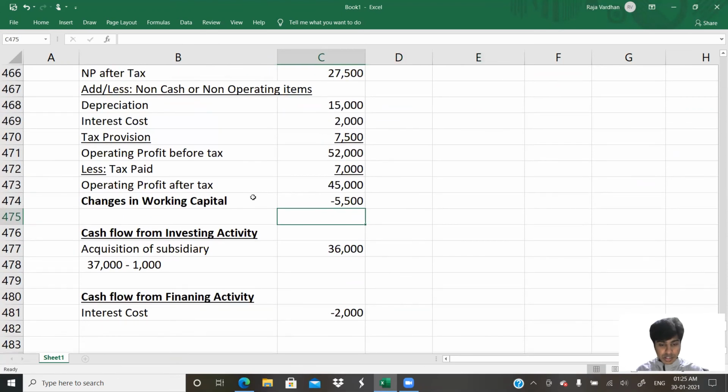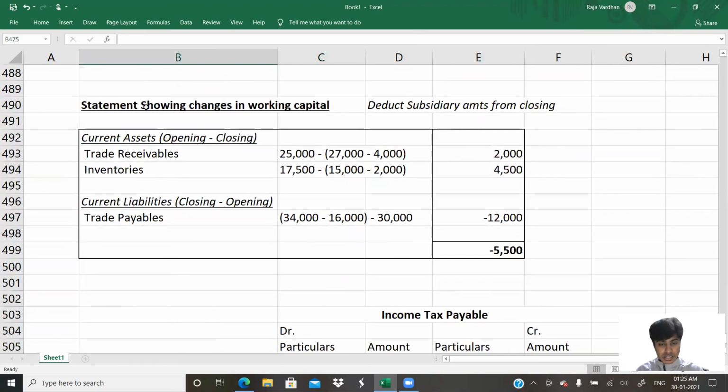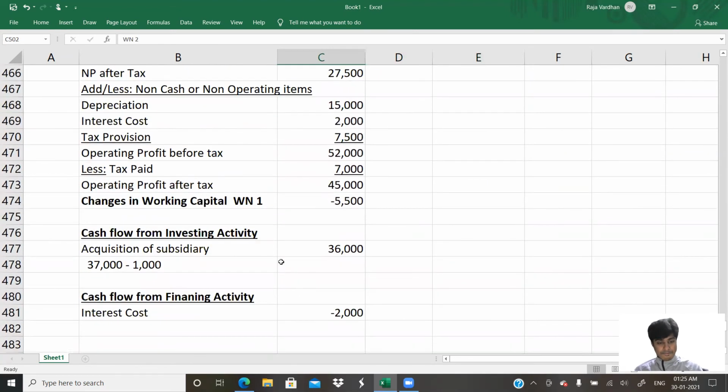And this I'll call my working note number 1. And this will be my working note number 2.